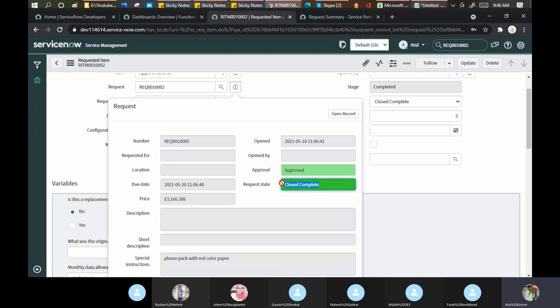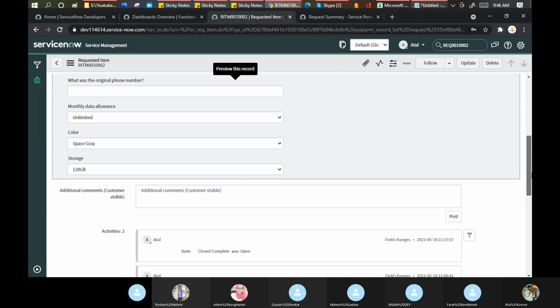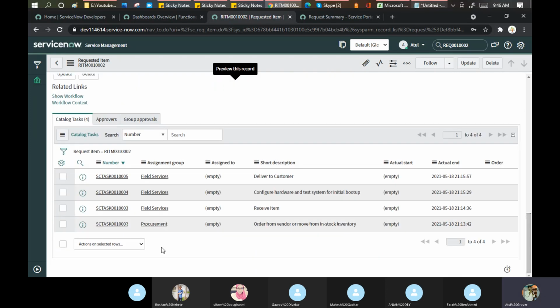So this is the way that you get a phone delivered at your doorstep. Multiple teams participated, multiple teams have multiple tasks. So in this manner, we define it. Okay. Any doubt in this understanding?